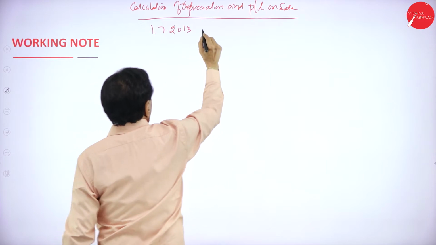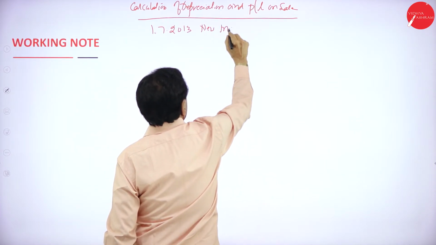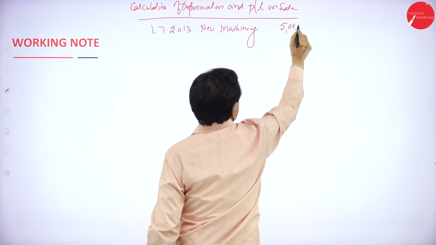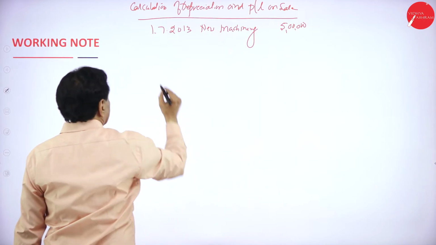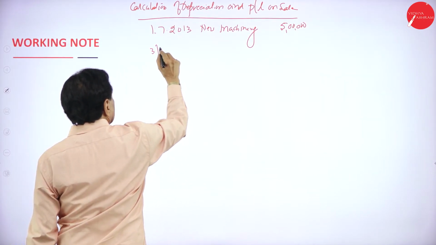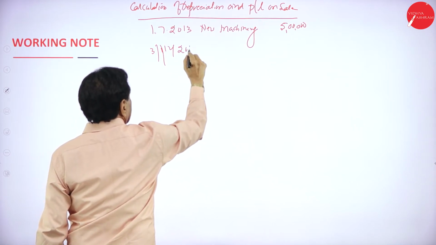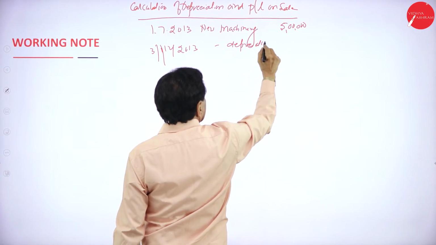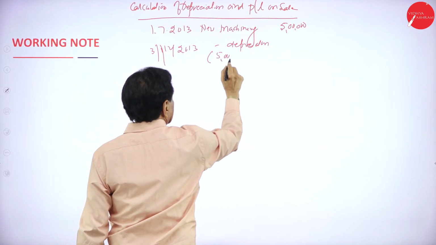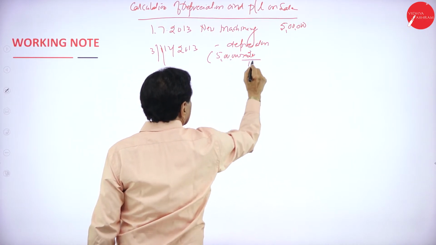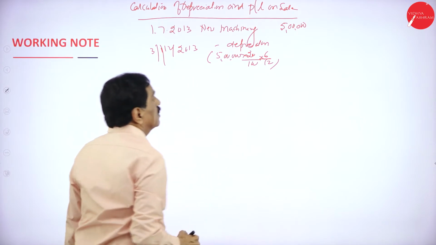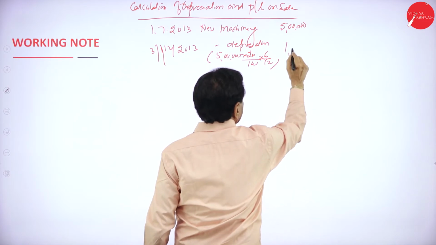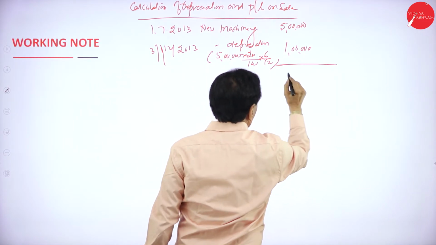On 1/7/2013, new machinery purchased 5 lakh. It is going to remain for only 6 months. 31st December 2013 minus depreciation: 5 lakh into 20/100 into 6/12. 20% means 1 lakh, 6 months is 50,000. It becomes 4 lakh 50,000.